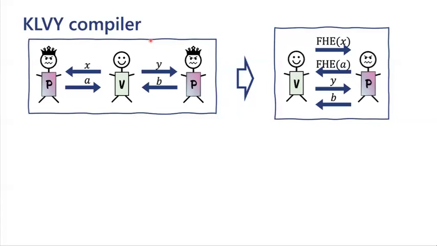Then the compiled version of this game is going to be a protocol where the verifier sends a fully homomorphically encrypted version of the question under some quantum secure homomorphic encryption scheme, which is known to be constructible from standard assumptions. Then the verifier will receive the homomorphically encrypted answer from the prover, and then the rest of the protocol is just played in the clear. Okay, so this is where the computational assumption comes in, this fully homomorphic encryption scheme.